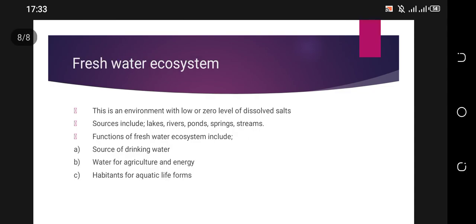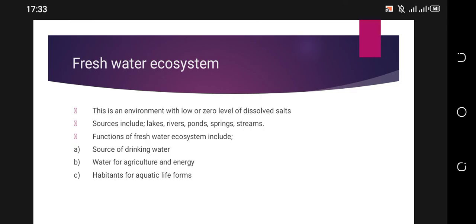Freshwater ecosystem. This is an environment with a low or zero level of dissolved salts. Sources include lakes, rivers, ponds, springs, or streams. The functions of the freshwater ecosystem include being a source of drinking water. Much of the water we drink, from wells, lakes, and rivers, is fresh water.